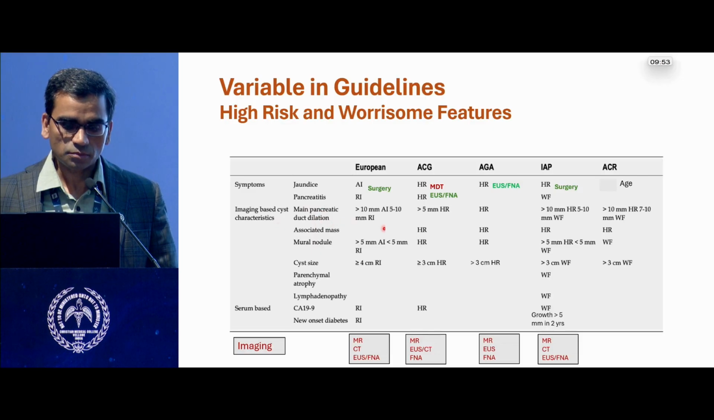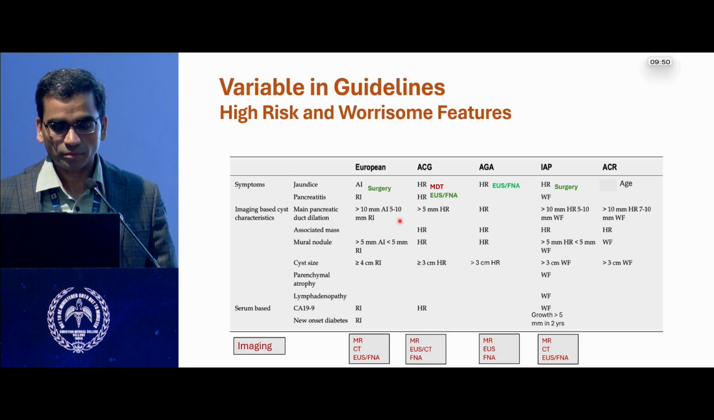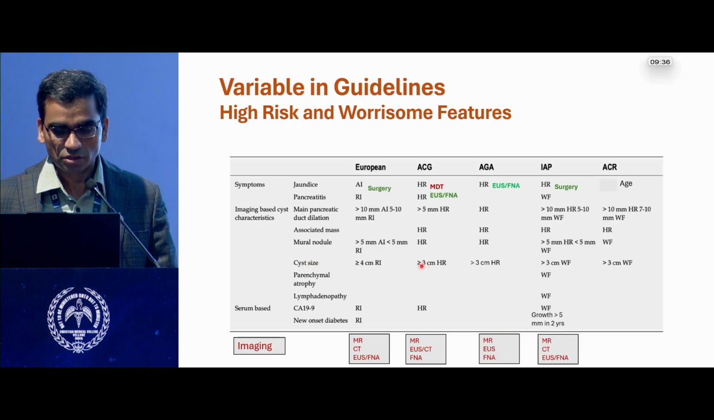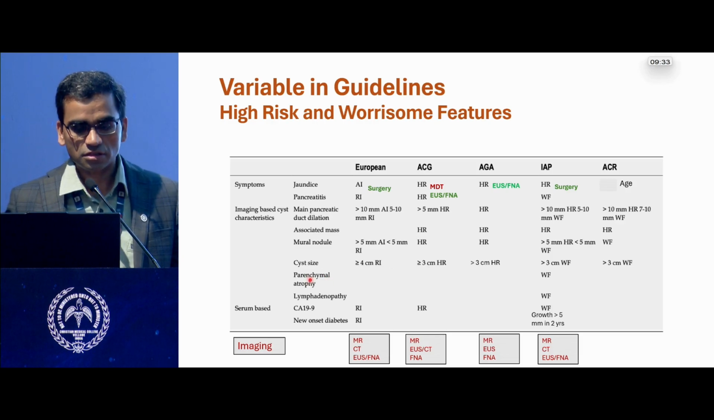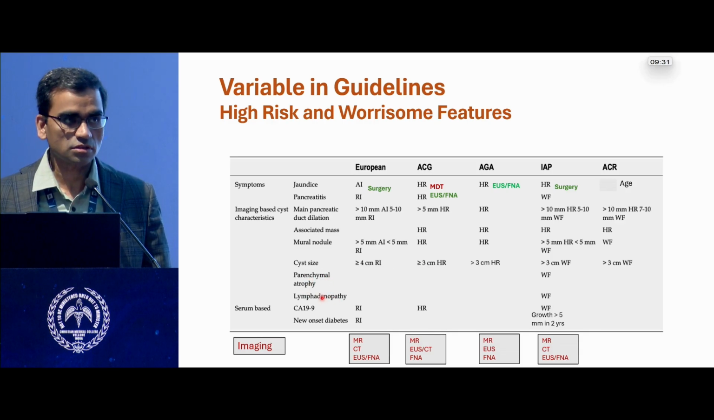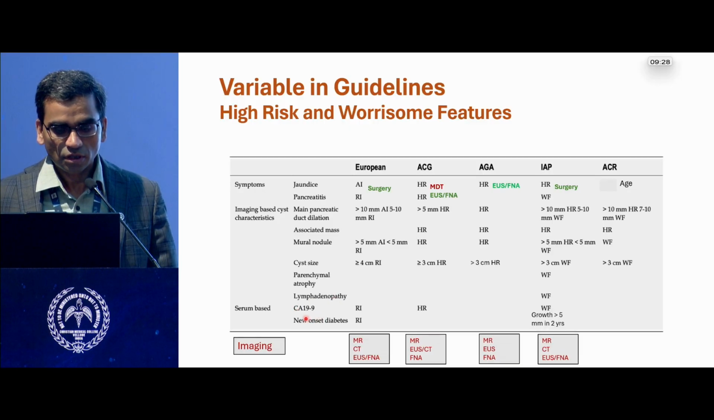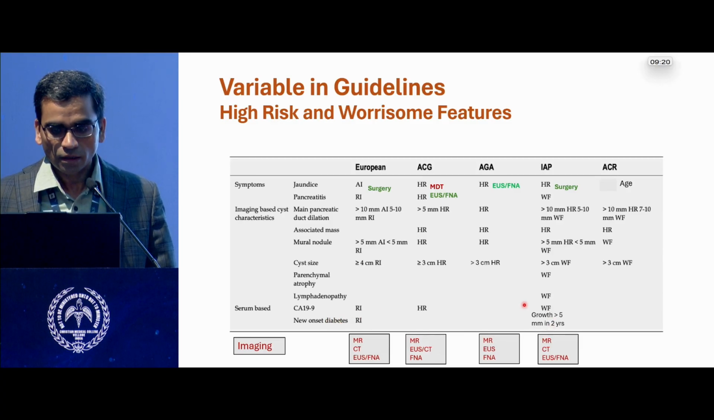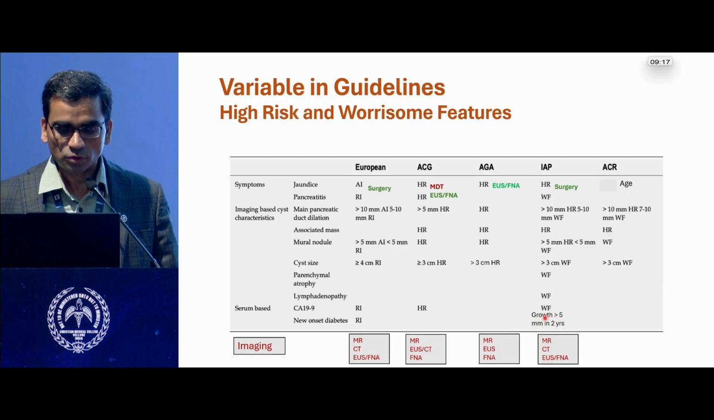Coming to the imaging guidelines, more than 10 mm is an absolute indication, more than 5 mm is actually a relative one. Associated mass is a high risk feature, mural nodule more than 5 mm is a high risk feature, less than 5 mm is a worrisome feature. Cyst size of 3 cm or 4 cm is actually a high risk feature. Associated pancreatic ductal stricture and parenchymal atrophy are worrisome features. Associated lymphadenopathy is a worrisome feature. High CA19-9 is a high risk feature, and also new onset diabetes is a high risk feature, especially in European guidelines. IAP has actually put forward that if there is more than 5 mm growth on surveillance in 2 years, that's a high risk feature.